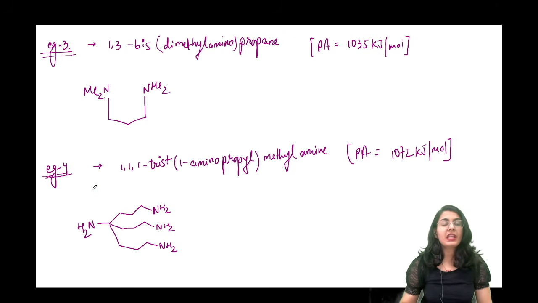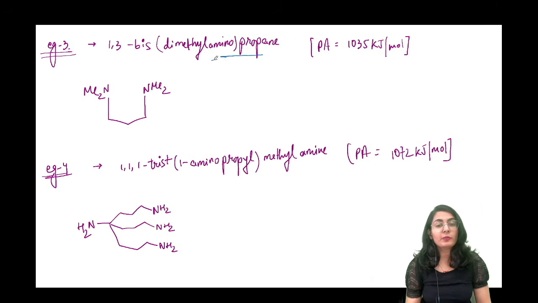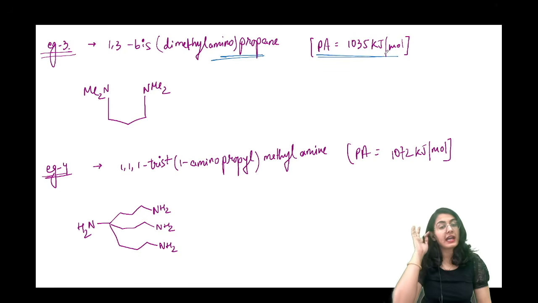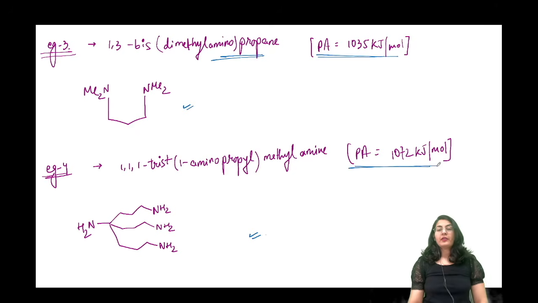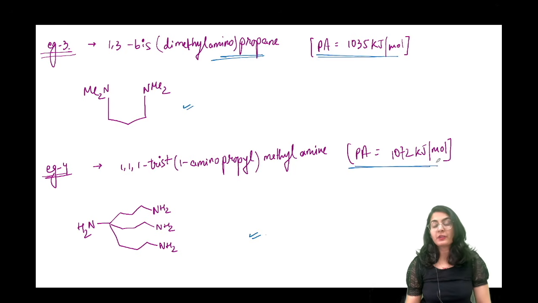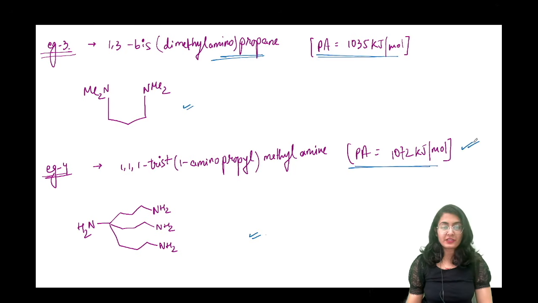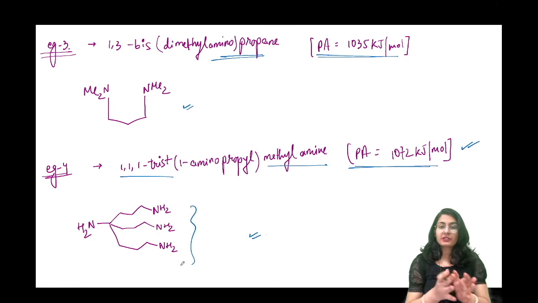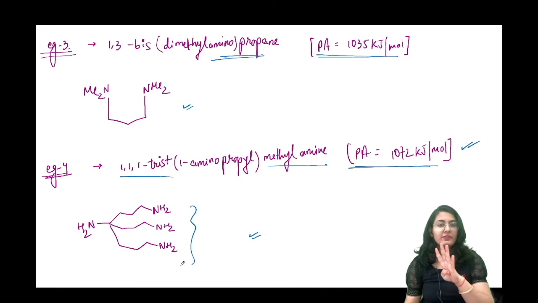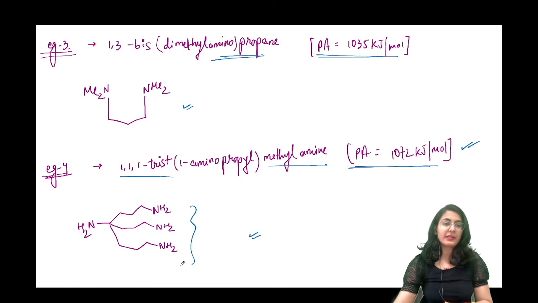Similarly, this is also a super base and the PA value is 1035, very high. And the fourth one over here has a proton affinity of 1072 kilojoule per mole, the maximum of these. It is tris(1-aminopropyl)methylamine, this is its structure. So these are only four examples of super bases. I hope you will remember them.